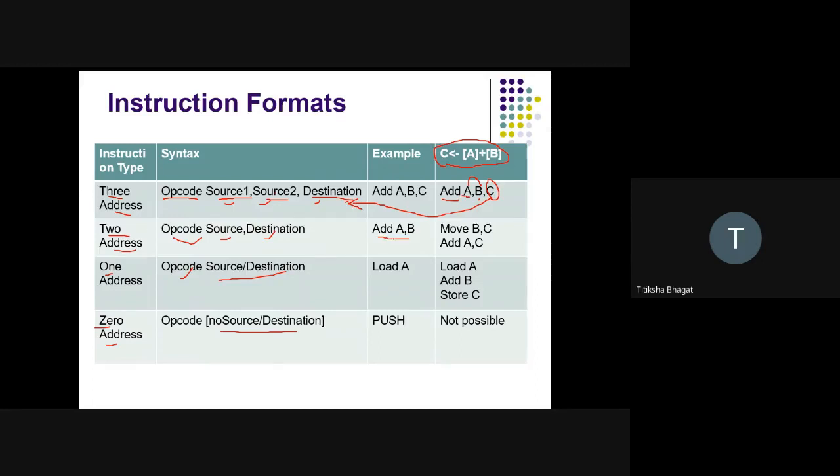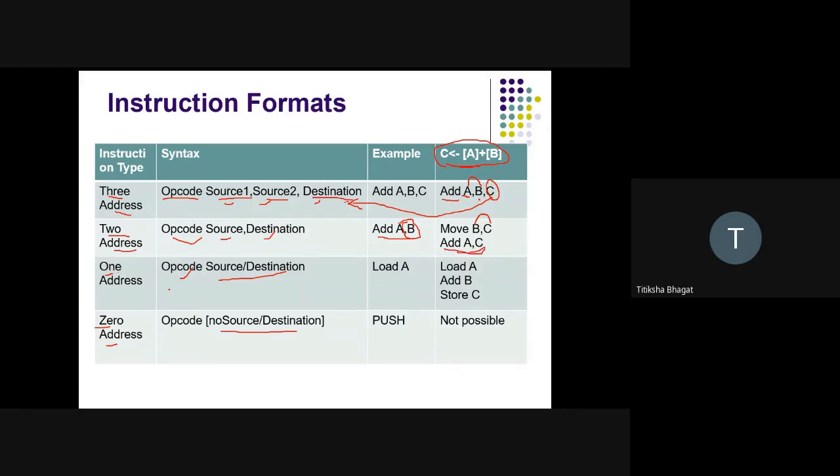Next is ADD A, B, which will add the content of A and B and store the result in B. But I want the result placed in C, so I will have two instructions. First I will move the content of B to C, and then ADD A, C.